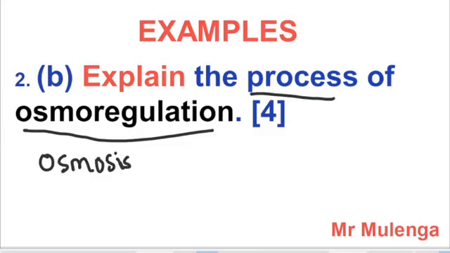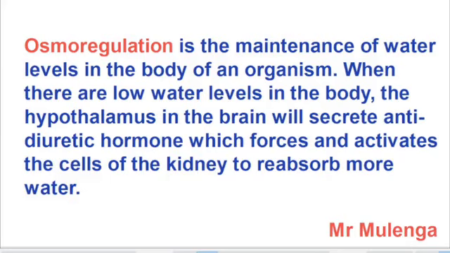So how can you write now your essay? Look at the number of marks. It's carrying 4 marks. So you start by explaining the keyword osmoregulation, where you are going to say that osmoregulation is the maintenance of water levels in the body of an organism.